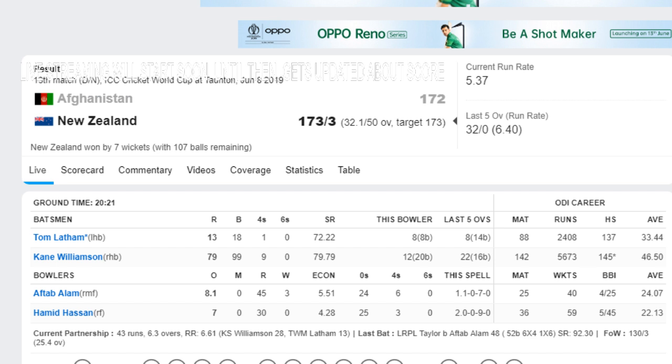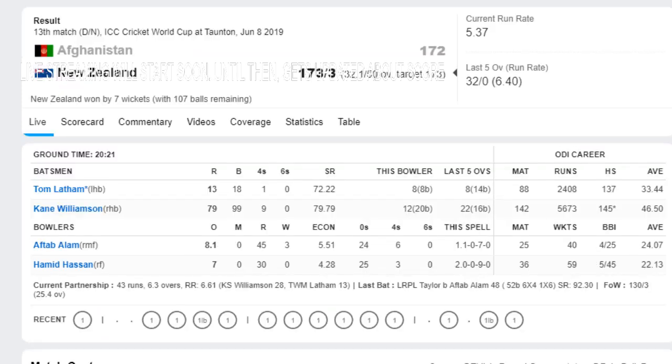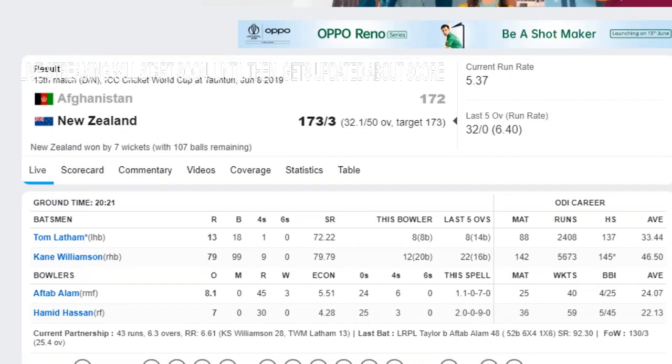Captain Kane Williamson makes the most of a severely botched run-out chance by Hashmatullah Shahidi at short mid-wicket when he was on 22, to end unbeaten on 79. New Zealand remain a perfect 3 from 3 to top the World Cup points table. Afghanistan are fighting to avoid the wooden spoon with 3 losses from their first 3 matches.